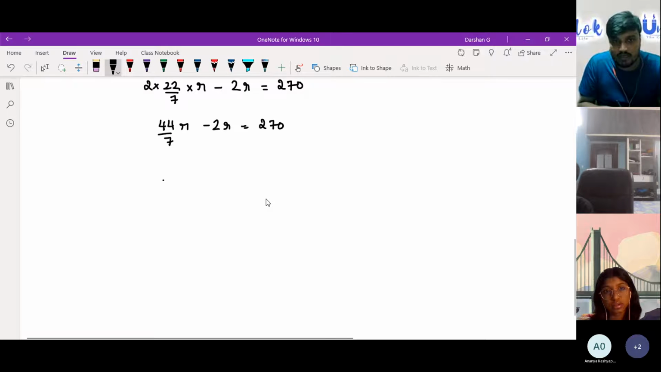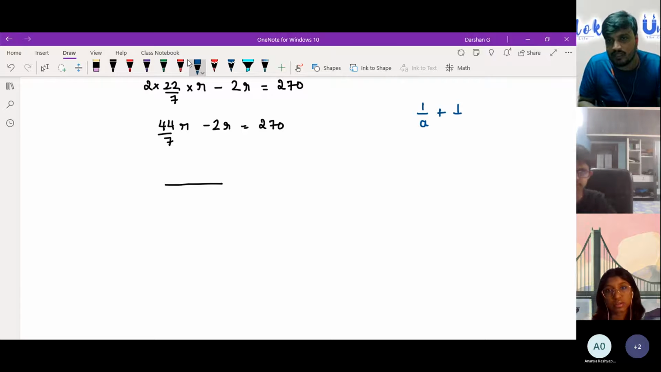I'm just hoping you know LCM, but what is the simplest way of solving it? Let's assume I have something like 1 by a plus 1 by b. Please listen to this; if you don't know how to do this, it will be very helpful. You're just multiplying 1 into b, 1 into a.